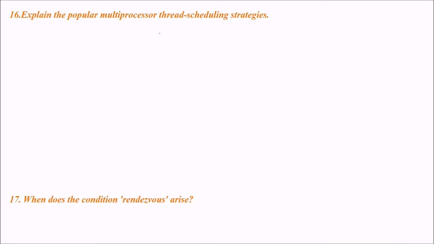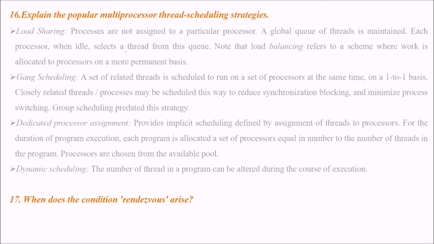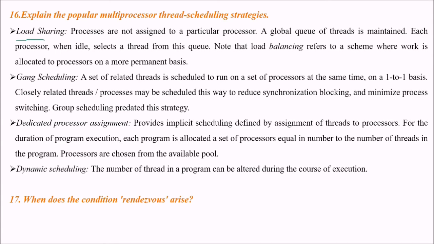Explain the most popular multiprocessor thread scheduling strategy. There are various thread scheduling strategies in multiprocessor. First is load sharing, then gang scheduling, dedicated processor assignment, and dynamic scheduling.